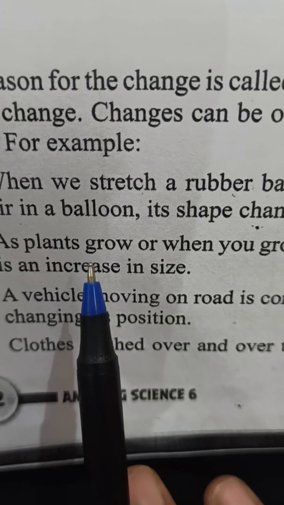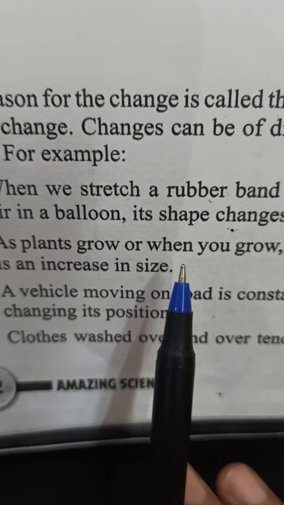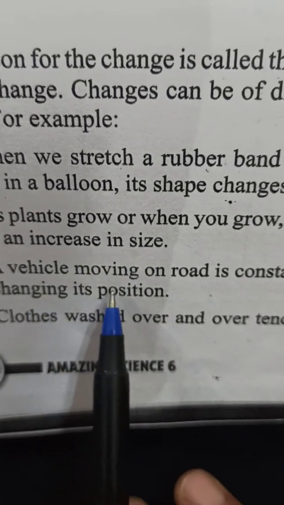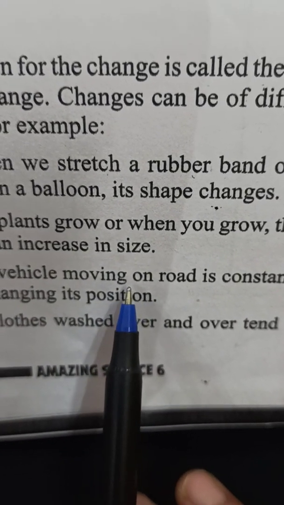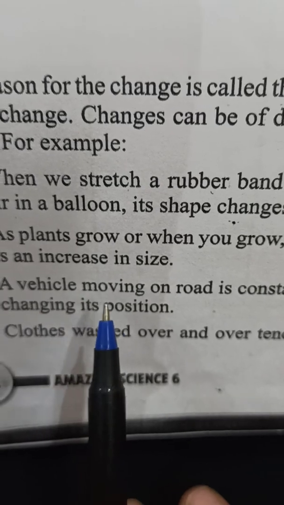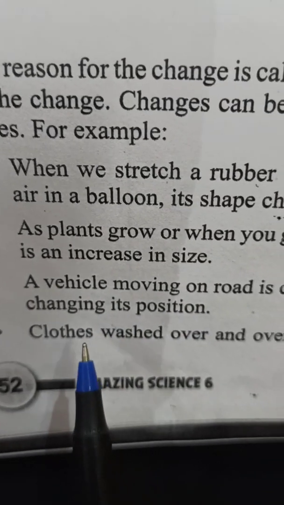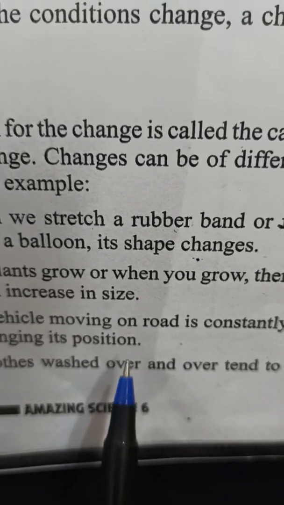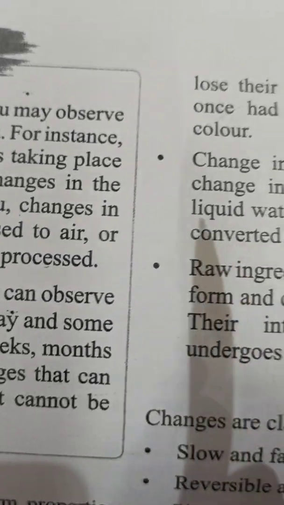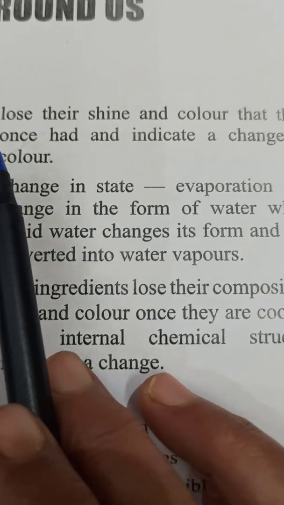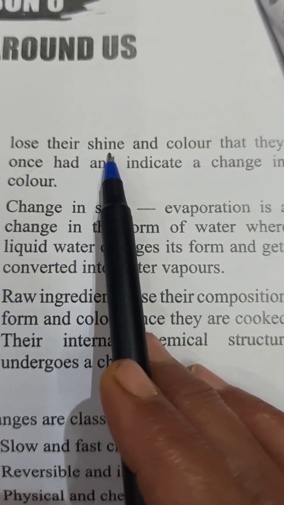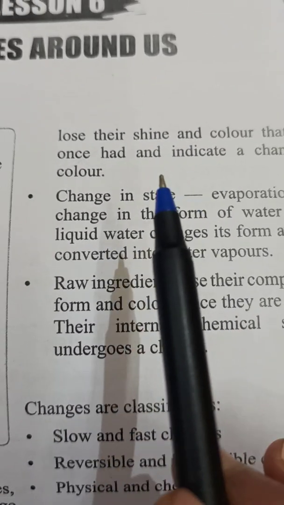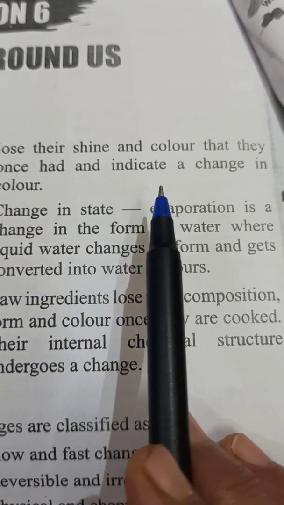You know that plants or animals, when they grow, they show increase in size, and when a vehicle moves, it always shows change in its position. Okay, and when we wash our clothes and after many washes, they lose their shine and color, sometimes they fade, so that is also a kind of change.